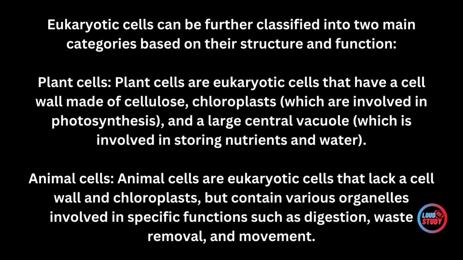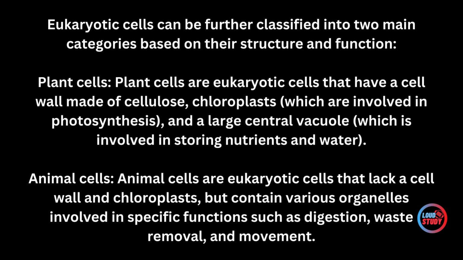Eukaryotic cells can be further classified into two main categories based on their structure and function. Plant cells. Plant cells are eukaryotic cells that have a cell wall made of cellulose, chloroplasts, which are involved in photosynthesis, and a large central vacuole, which is involved in storing nutrients and water.